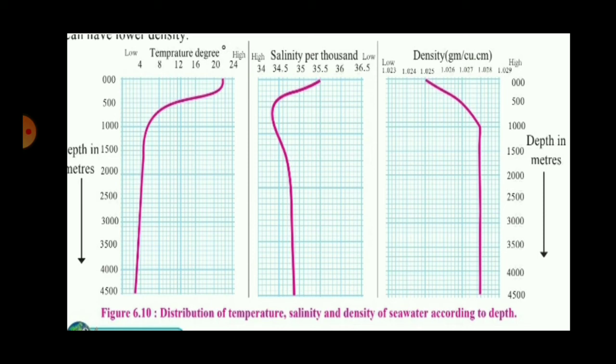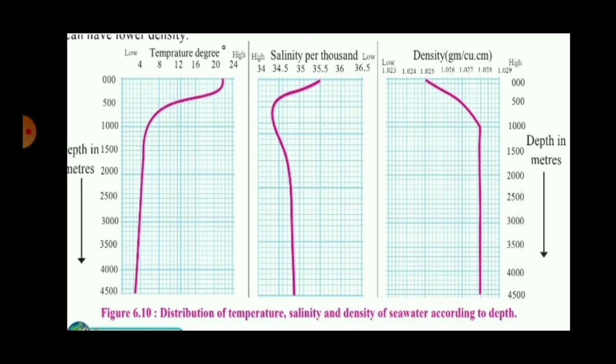See the third graph now. Density. The density of the surface water is 1.025 grams per cubic centimeter. At the depth of 500, it has become 1.027. That means it has increased. The graph is on the other side. At 1000 meters, it has become 1.028. And thereafter a straight vertical line can be seen. That means there is no change in the density after a depth of 1000 meters.